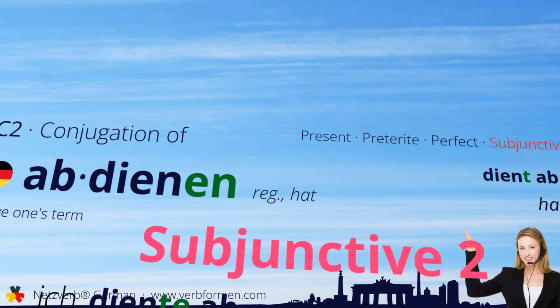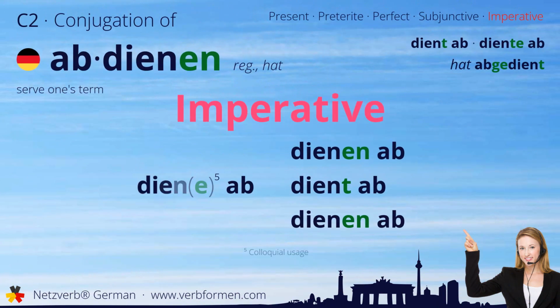And finally, we'll cover the imperative. Diene ab du. Dienen ab wir. Dient ab ihr. Dienen ab sie.